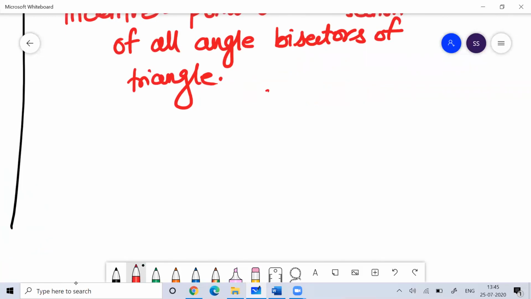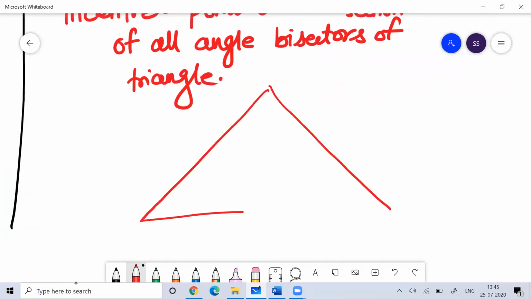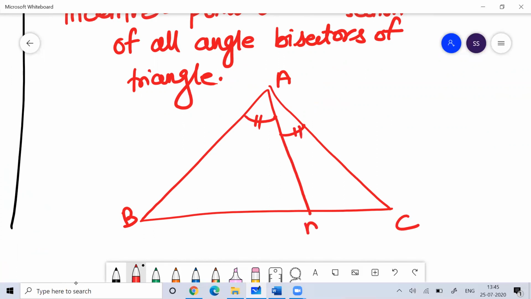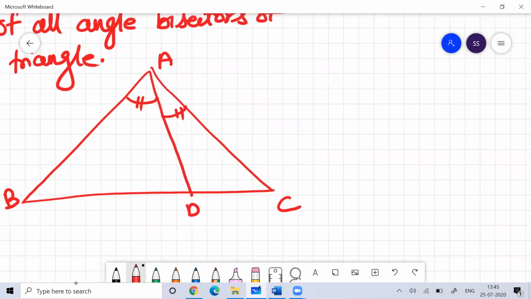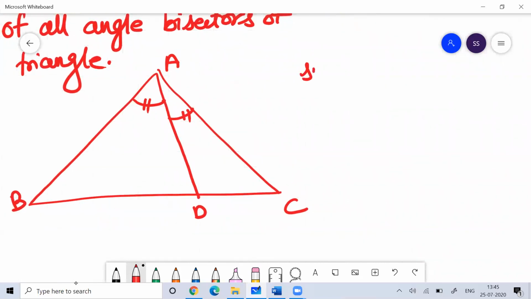Suppose this is the triangle ABC, and suppose AD is the angle bisector.